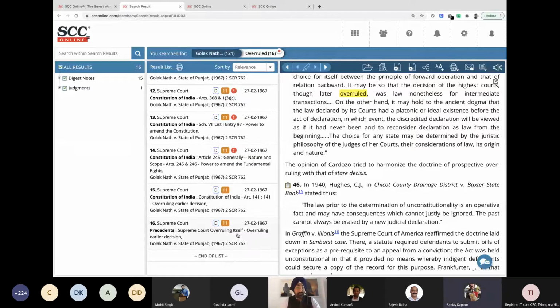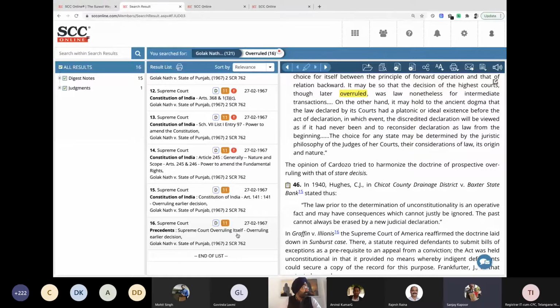Oh, so that means out of the 15 digest notes shortlisted with the term overruled, even within those, only 12 are overruled. Yes. The total number of points was 120, out of which 12 are overruled. So 108 points are still good law. That is what you're suggesting. Exactly. And that's just a great help.